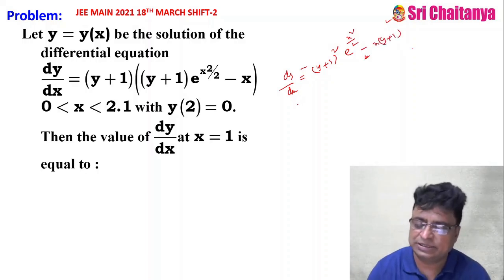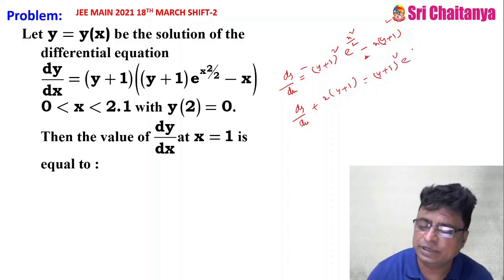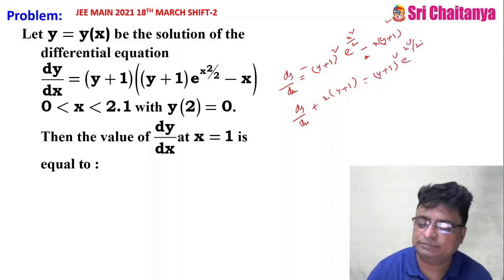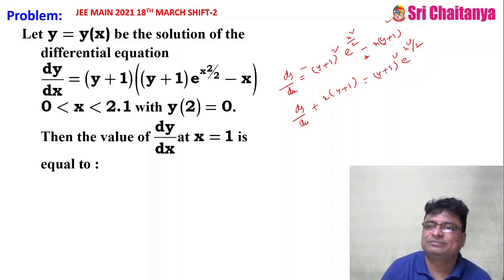Or you write it like this: dy by dx plus x into (y plus 1) equal to (y plus 1) whole square into e power x square by 2.